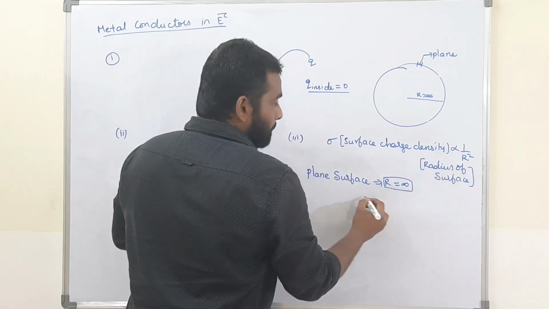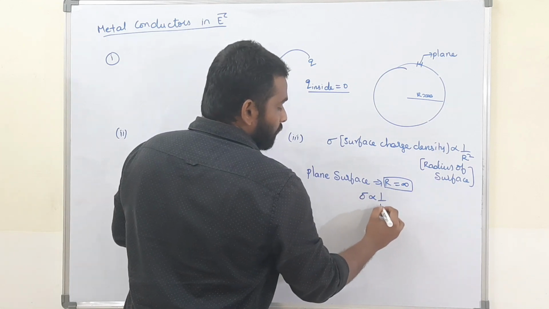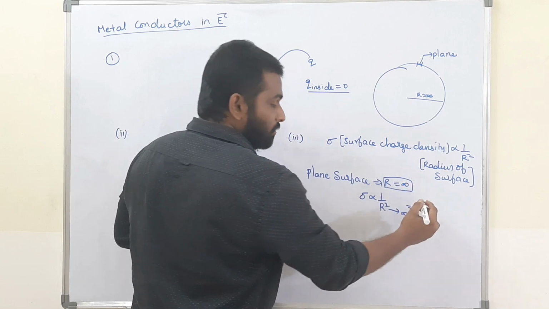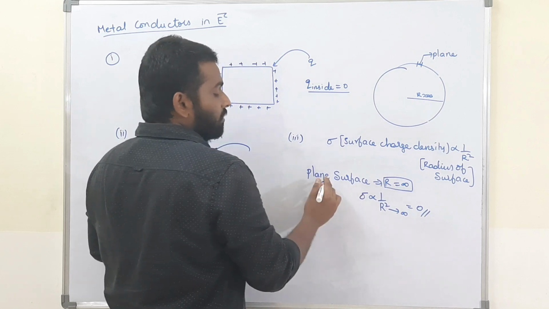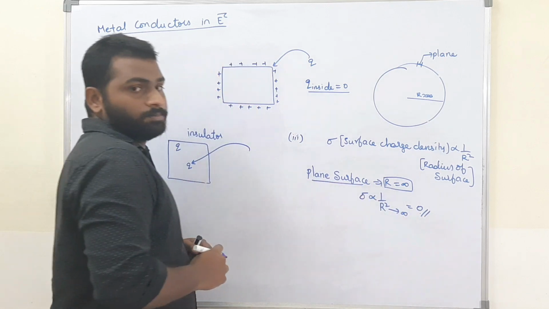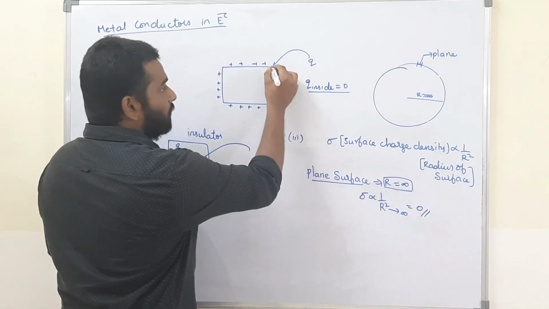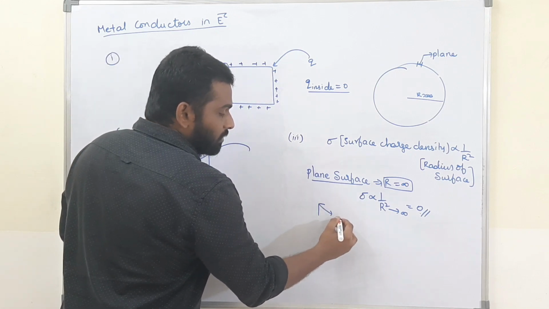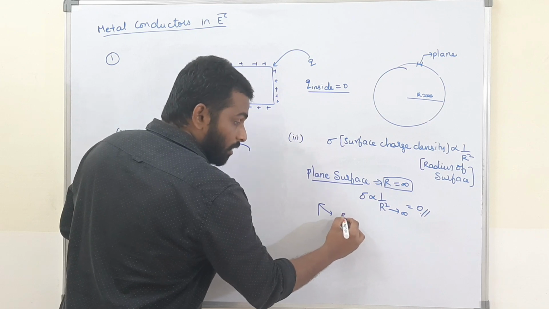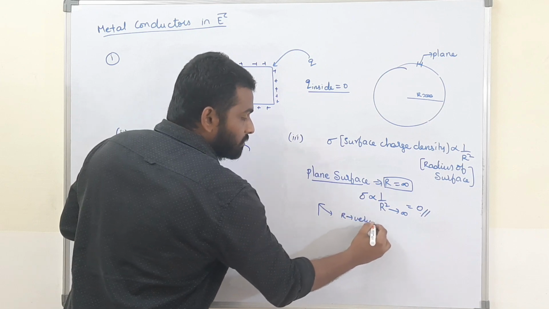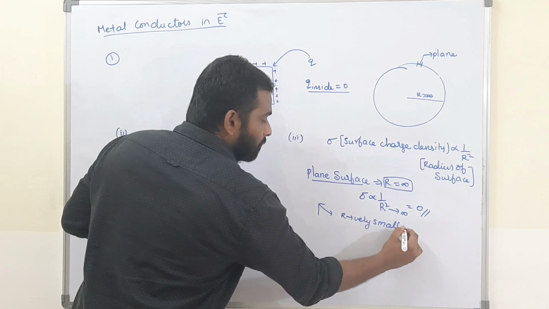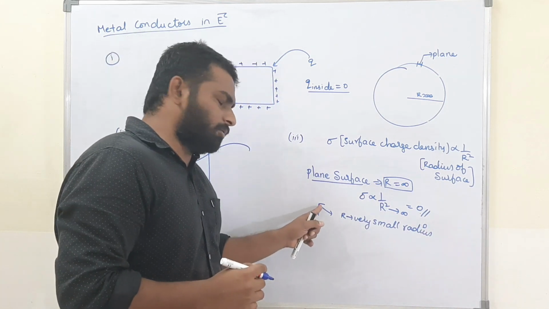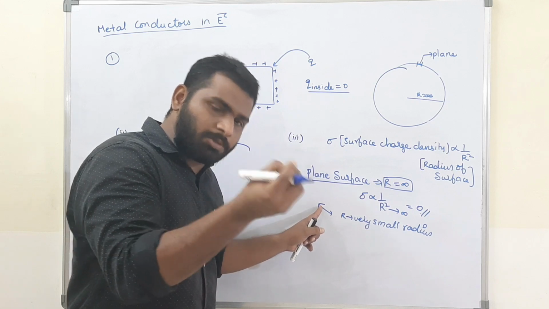If the radius is infinity, what will happen to 1 by r square? 1 by infinity is 0. That means the surface charge density on a plane surface is 0. Now what happens at a sharp curve? A sharp curve is nothing but a surface of very small radius.